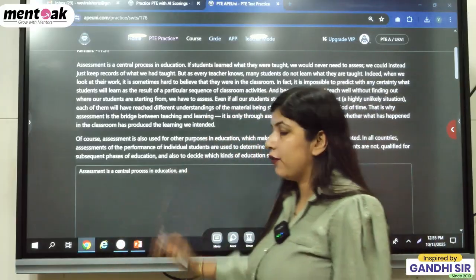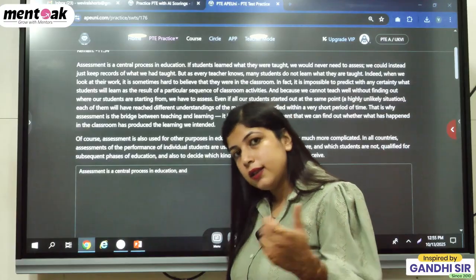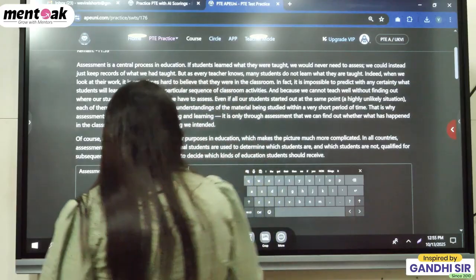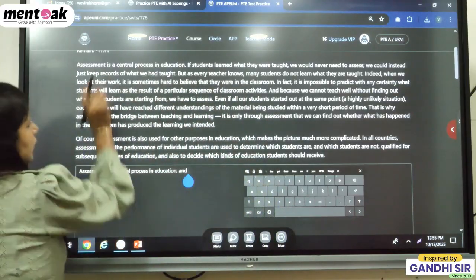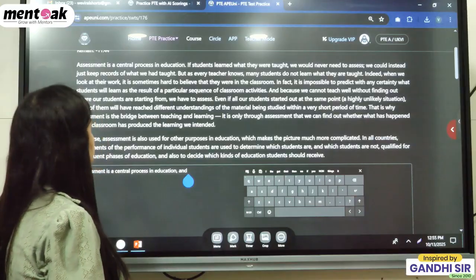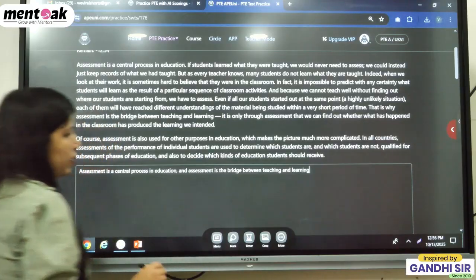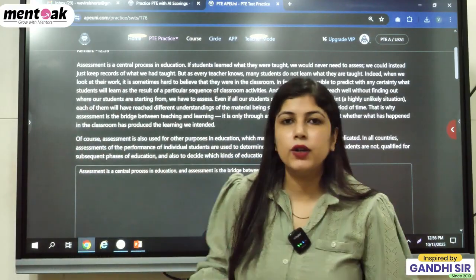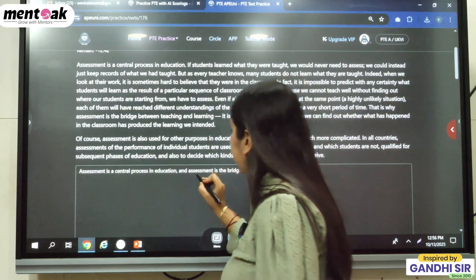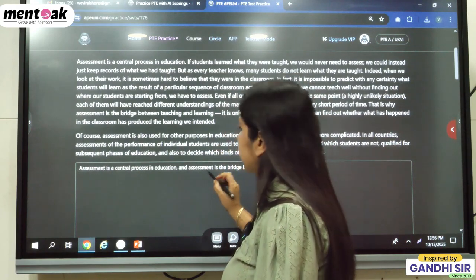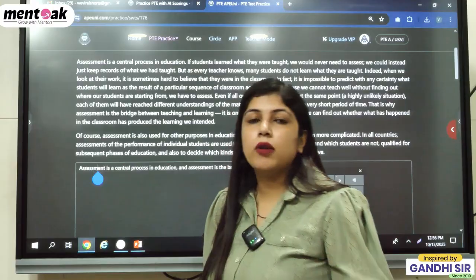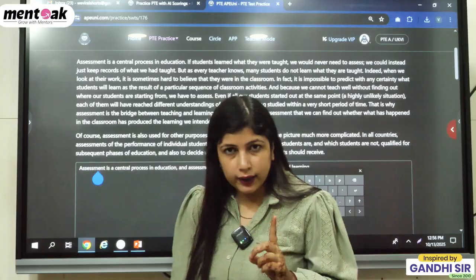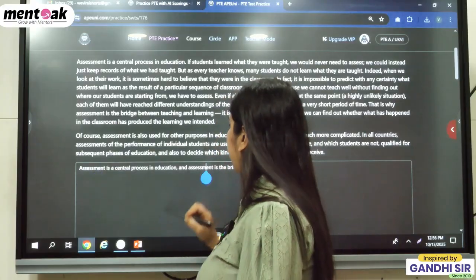So after the first line we have to put a comma, then a space, then we have to insert and, and after that just pick the second line. Now which one will be the second line? The line that contains assessment, that means this one. Okay, now the second line is assessment is a bridge between teaching and learning. Now what you need to keep in mind is that in place of assessment, we can't use the same topic word twice or thrice. We have to use the main topic word only one time. After that, you can use its pronoun.